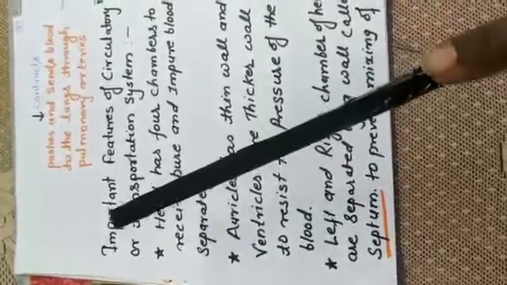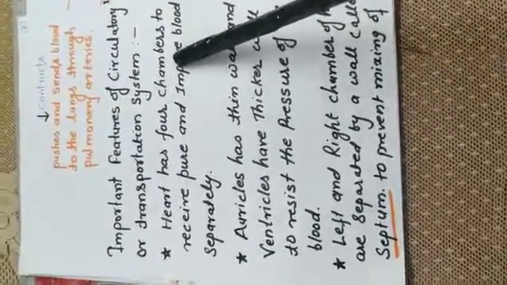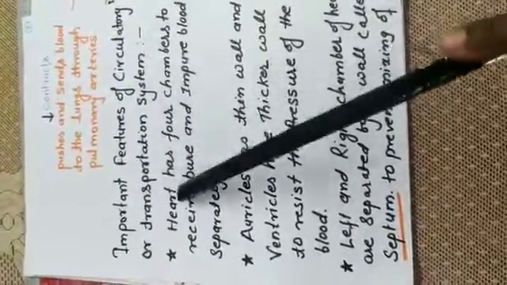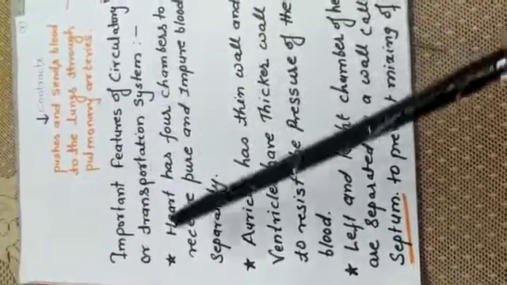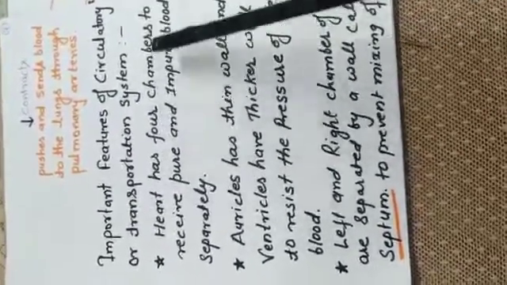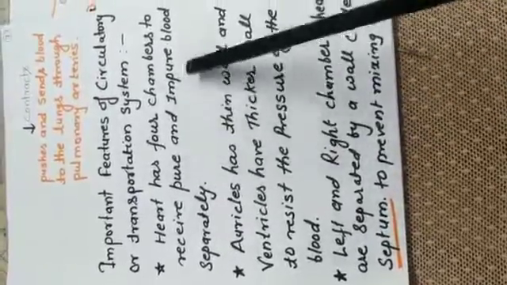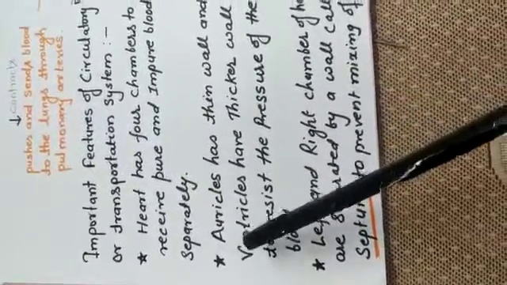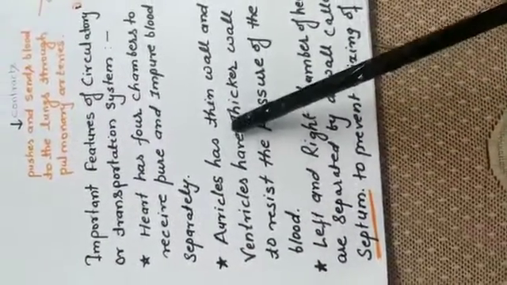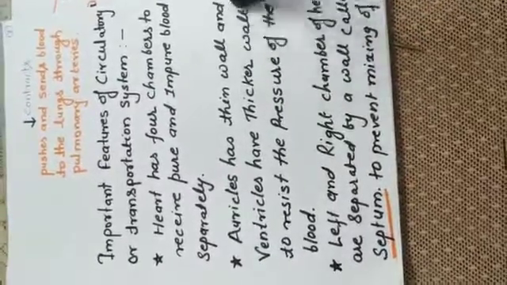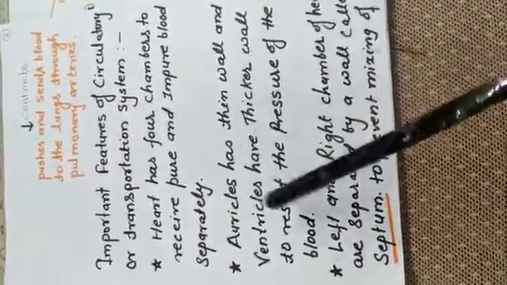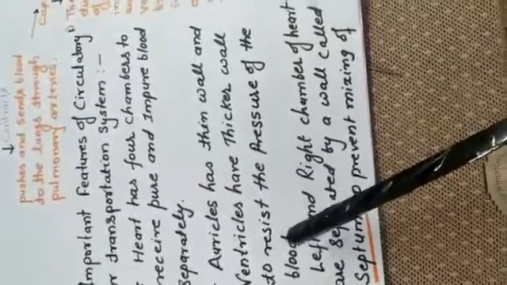Now let's talk about something important about this circulatory system. Important features of the circulatory or transportation system. Number 1, the heart has 4 chambers to receive pure and impure blood separately. Number 2, auricles have thin walls and ventricles have thicker walls to resist the pressure of the blood.